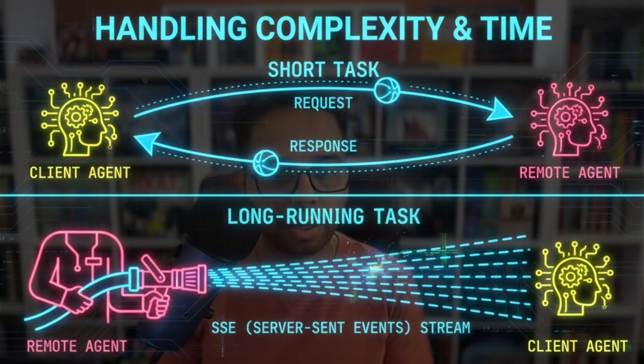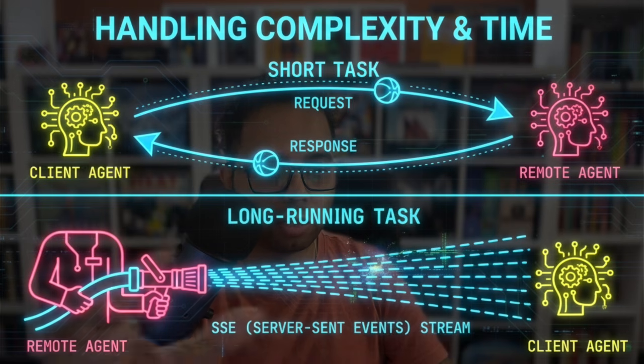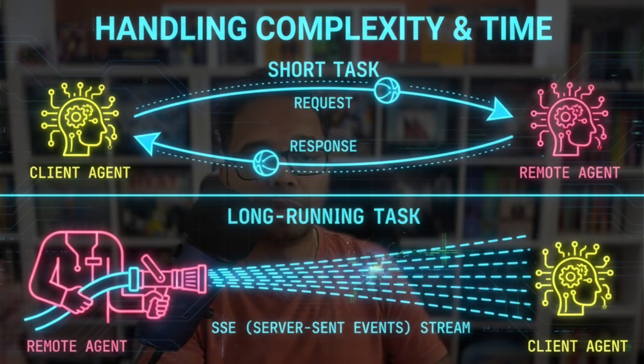remote agent side. And this happens through SSE or server-sent event streams, right? So there will be streaming of information coming from the remote agent to the client agent. For example, let's say the task is pretty complex, and the client agent says that my user wants to go to Goa and my user likes to do these things, but is not sure about how to plan the day.